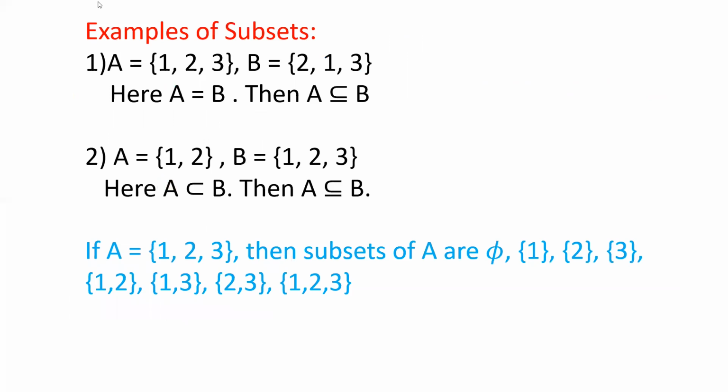Suppose I am taking one example. Set A contains 1, 2, 3. Set B contains 2, 1, 3. Here A and B both are identical, both are equal. So in this case you can say that A is a subset of B.